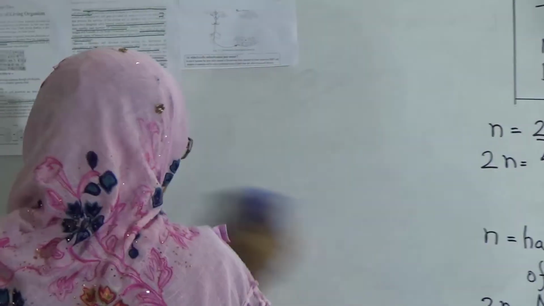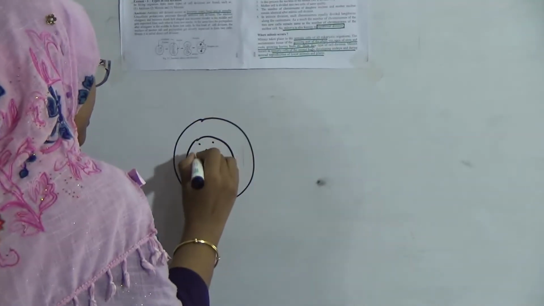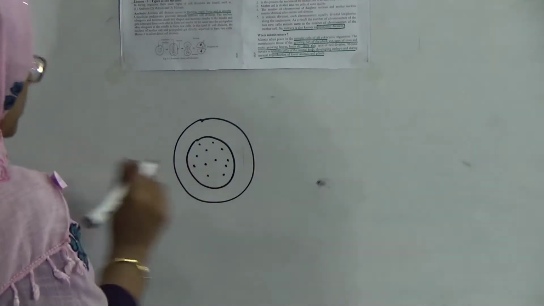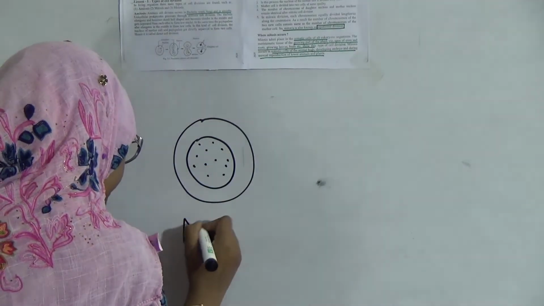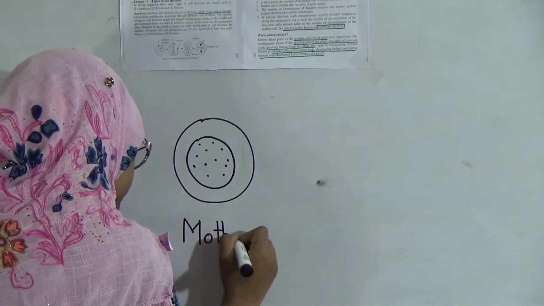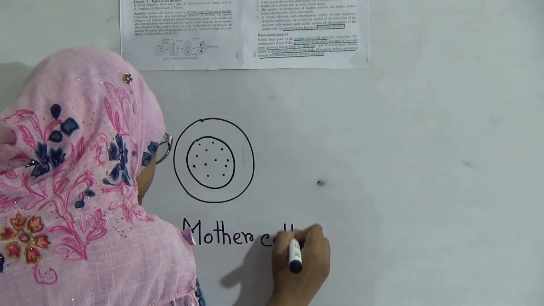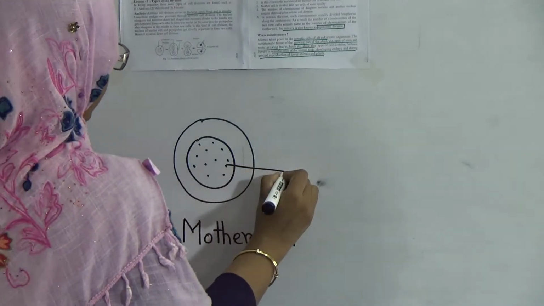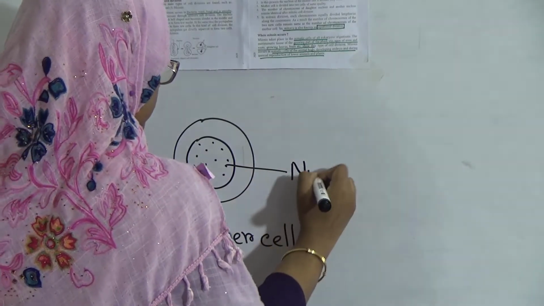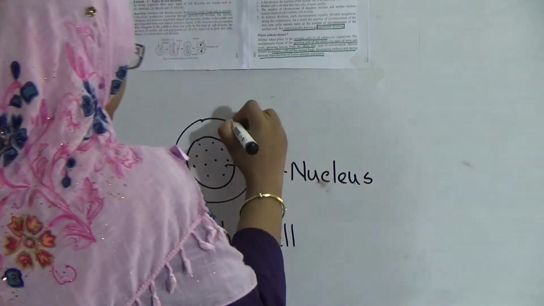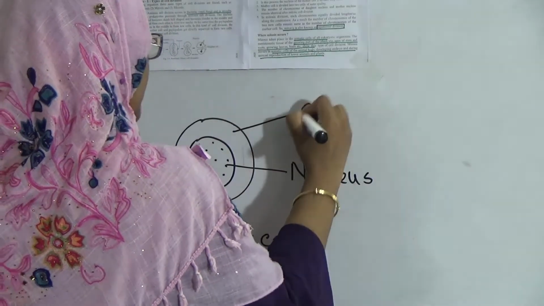The cell from which a new cell will be produced, we will call that cell the mother cell. Suppose I am considering this one as the primitive cell from which new cells will be produced. So it will be the mother cell. Here this one will be the nucleus, and this one will be the cytoplasm.